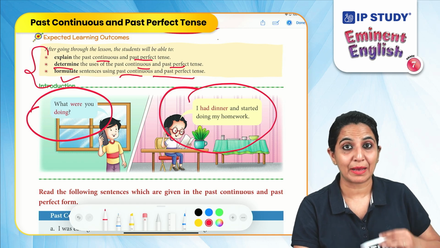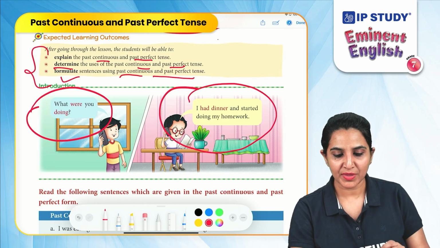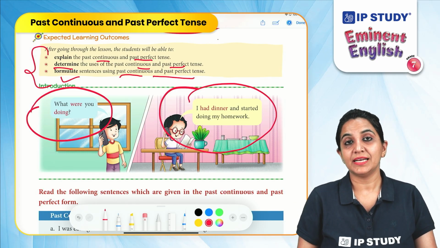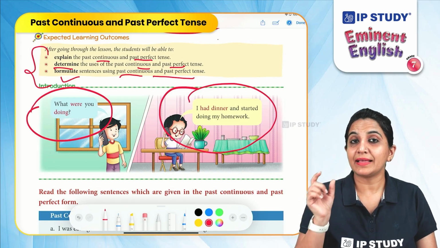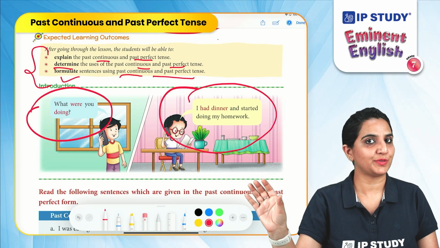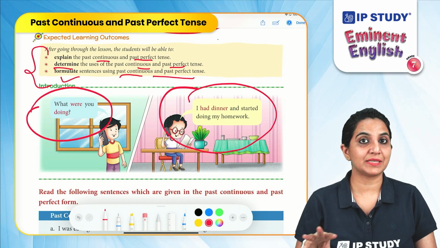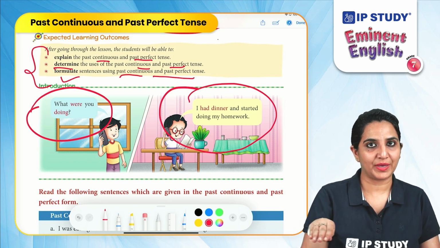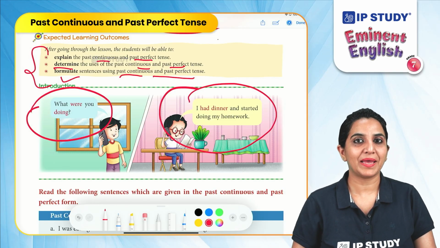That means that action is happening at a particular time. So, what were you doing? I had dinner and started doing my homework. In the response, when the boy said I had dinner, that means the action of having dinner, of eating dinner, was completed at a certain point of time, and then he started doing his homework. So, had dinner is in the past perfect tense. Were you doing is the past continuous tense. Now, let's study each of them in detail.